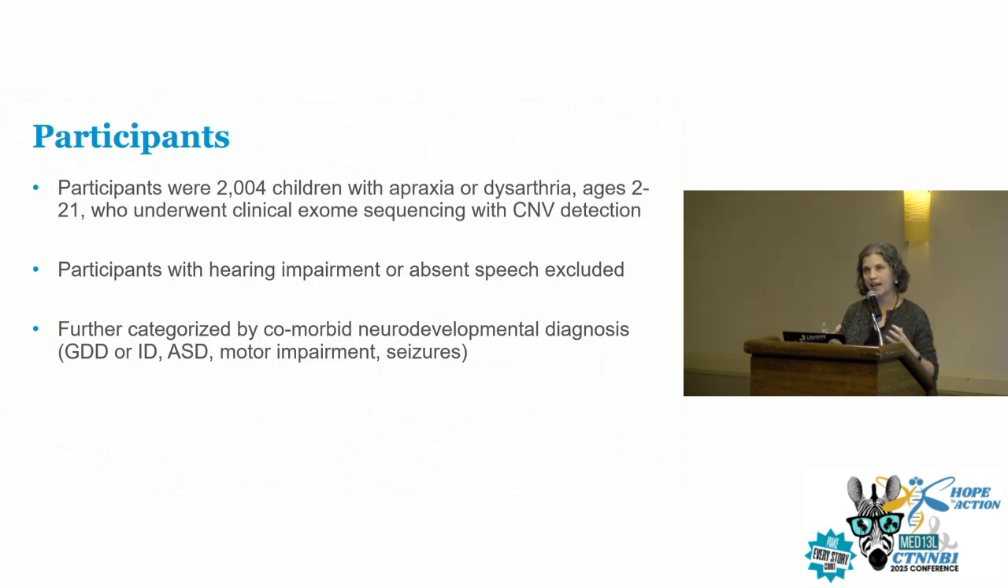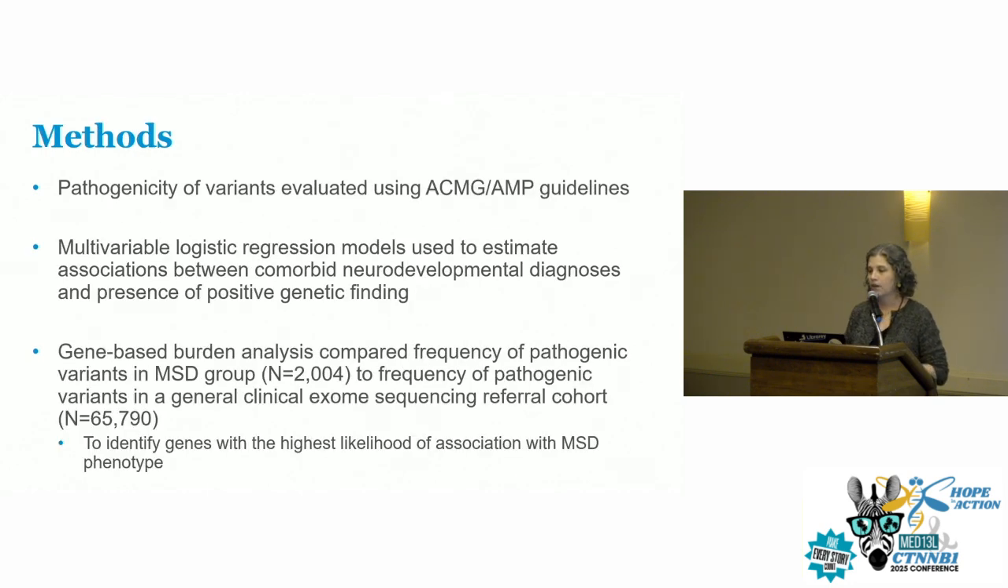So these were broad categories, but we wanted to get a better idea if there was a higher yield of exome sequencing in these particular populations. So we were able to look at the variants, and we evaluated them using standard guidelines to determine whether or not they were pathogenic or considered causative of the phenotype. A second thing that we did was a multivariable logistic regression model to estimate the association between these comorbid neurodevelopmental diagnoses and the likelihood of having a positive genetic finding.